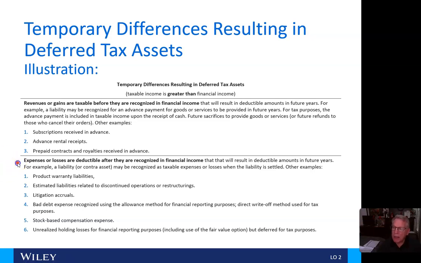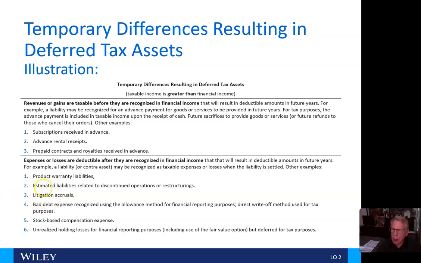Now we also have expenses or losses that are deductible after they are recognized in financial income that will result in deductible amounts in future years. For example, a liability or contra asset may be recognized as taxable expenses or losses when the liability is settled. Other examples: 1, product warranty liabilities. 2, estimated liabilities related to discontinued operations or restructurings.